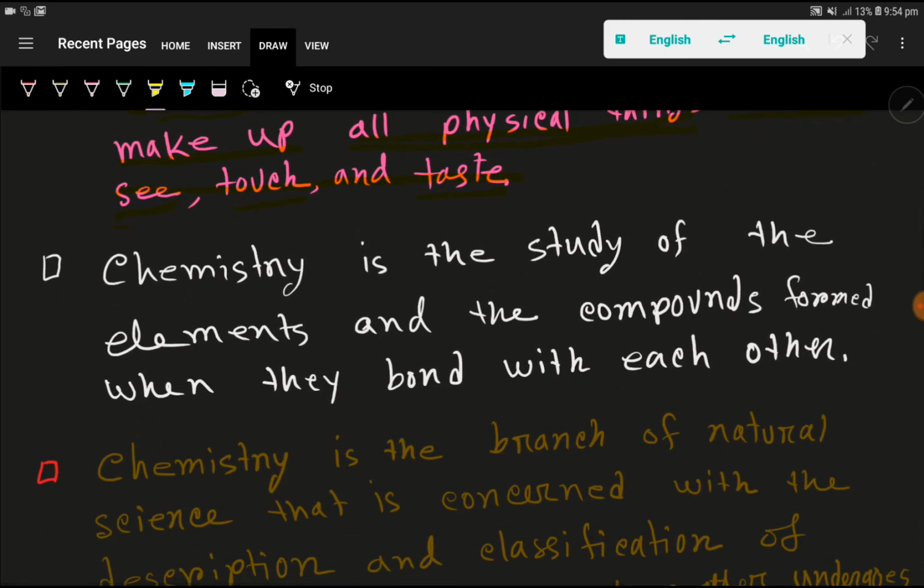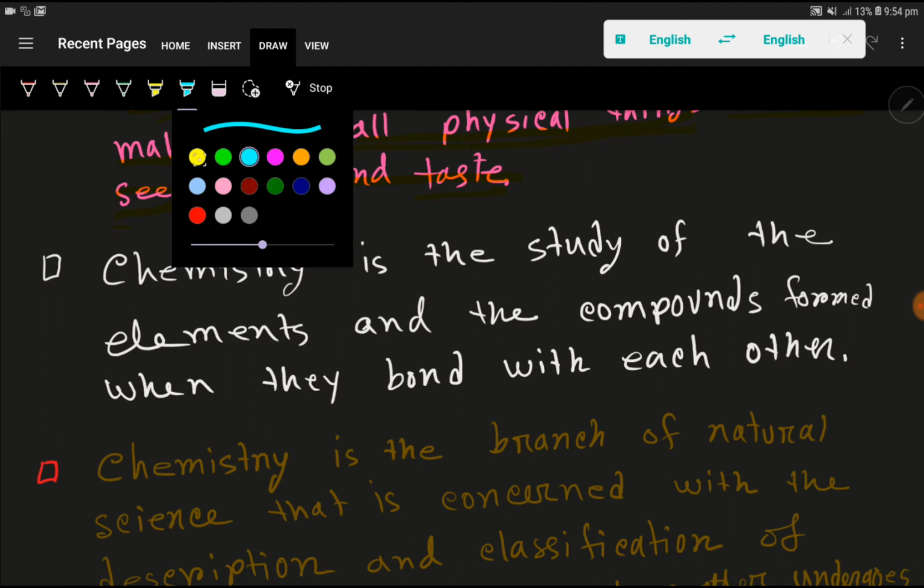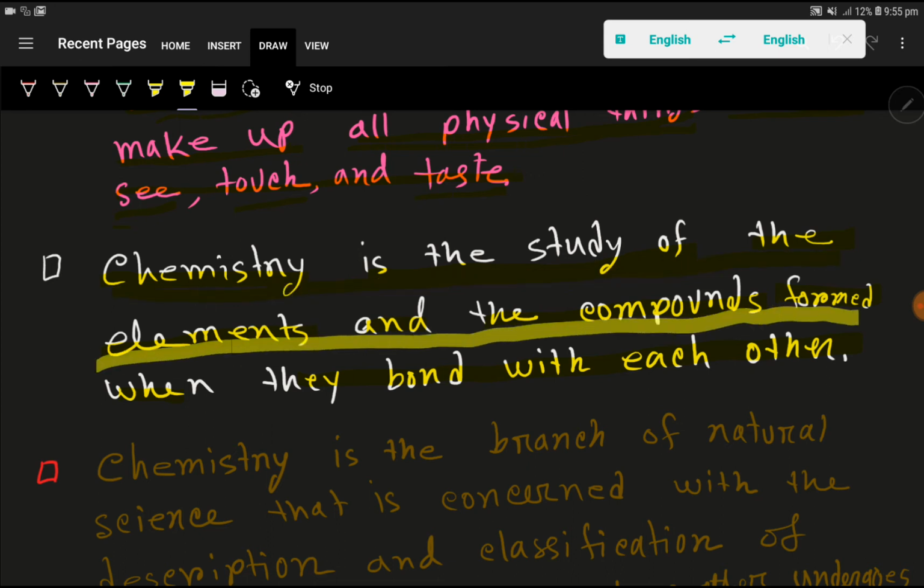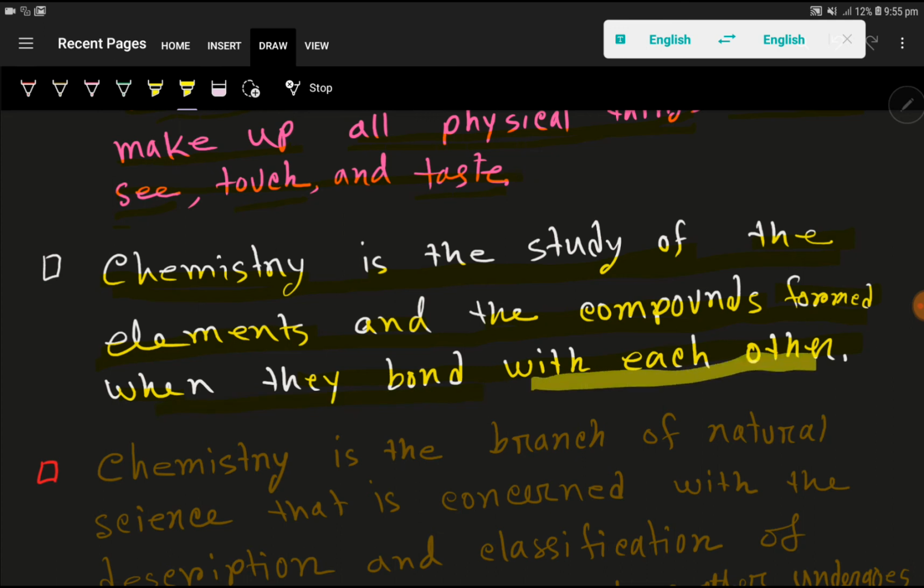Okay, here is another definition. I hope, believe, and expect that you'll enjoy this definition. Chemistry is the study of the elements and the compounds formed when they bond with each other. So, chemistry is the study of the elements and the compounds formed when they bond with each other.